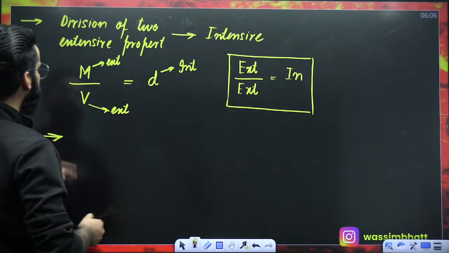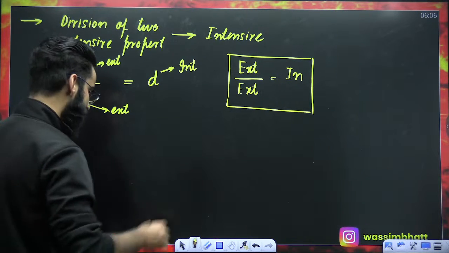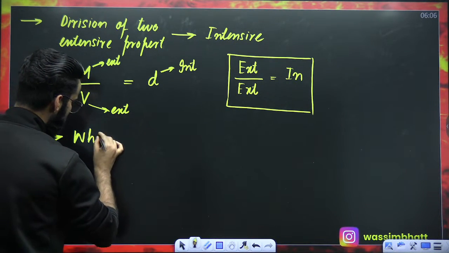Now, my dear students, talking about the third important feature. What is that? Have a look. I'm writing a statement.